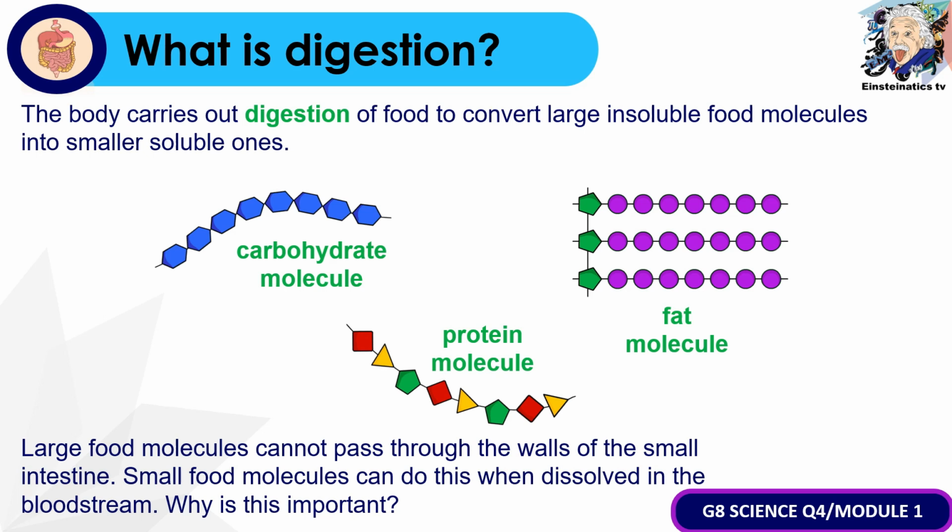So, why do you think this is important? Bakit kailangan siyang i-convert into small food molecules? So, of course, the smaller it is, the more soluble it is, and it can be readily absorbed by the blood vessels, and these nutrients now can be readily distributed throughout the body.